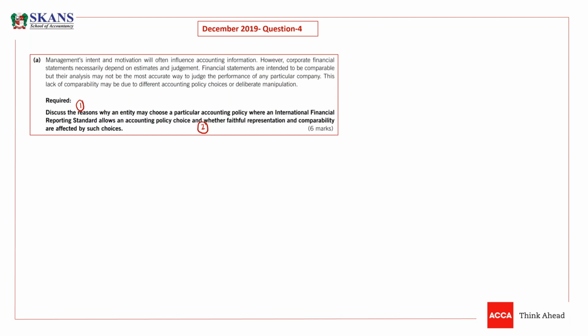So for accounting policies, there are a lot of standards which provide choices to the accountants, to the company. A few of the standards, guys: IAS 16 allows you to follow the cost model or revaluation.